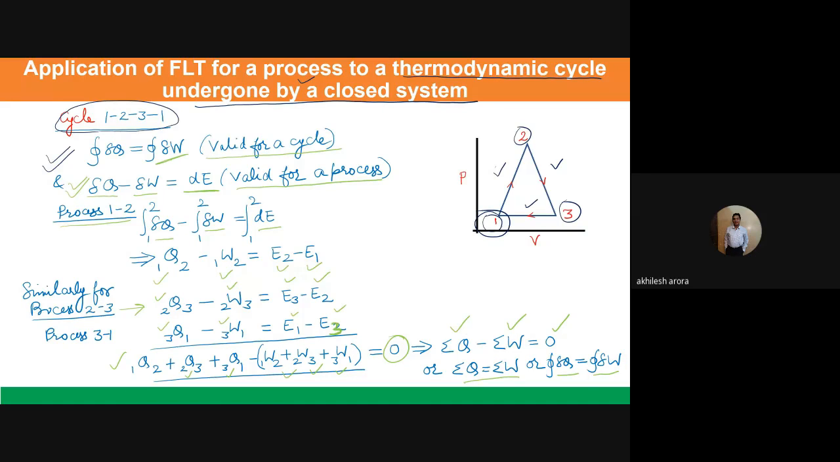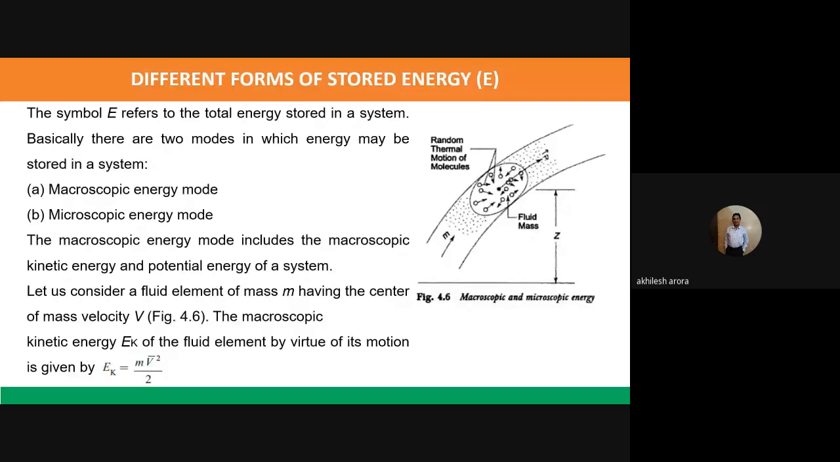And when you add all these three processes or four processes or five processes which are occurring in the cycle, then the sum of all heat transfers is actually equal to the sum of all work transfers. Okay. So this is a sort of simple proof of the application of the first law of thermodynamics, or you can say it's an application and also a proof of the process for a cycle actually. Okay. Now, what are the different forms of the stored energy?